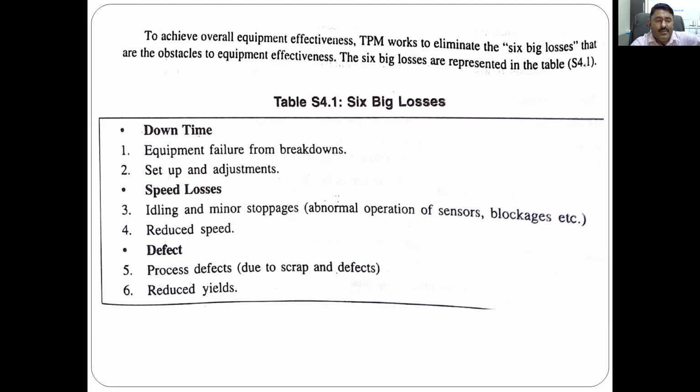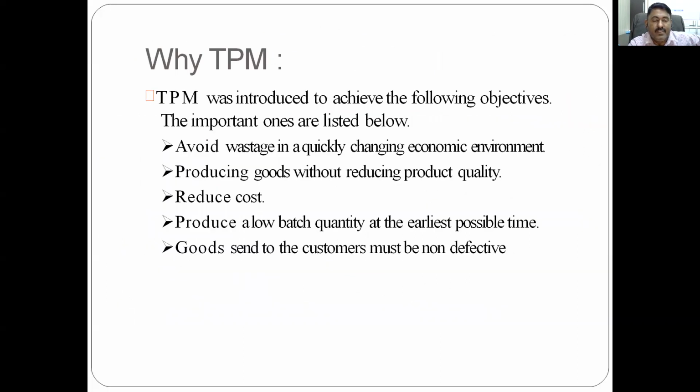Ultimately it will have an effect on the yield, and we can call it reduced yield. And why TPM? Now that we have some idea of what total indicates, its effectiveness, and the involvement of all the employees, with motivated management, we have discussed all these things. The TPM was introduced to achieve the following objectives, and some are given here.